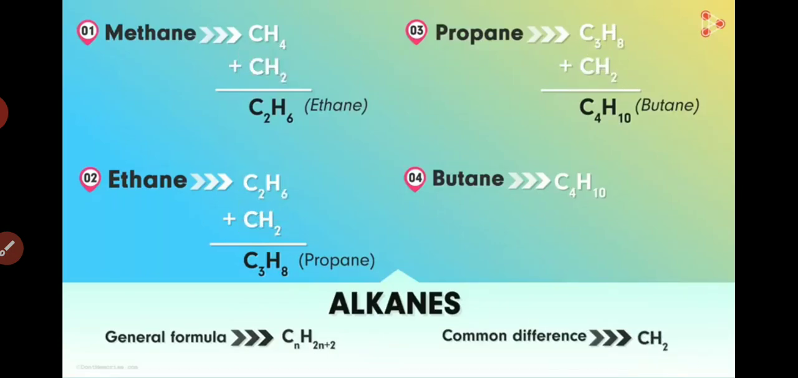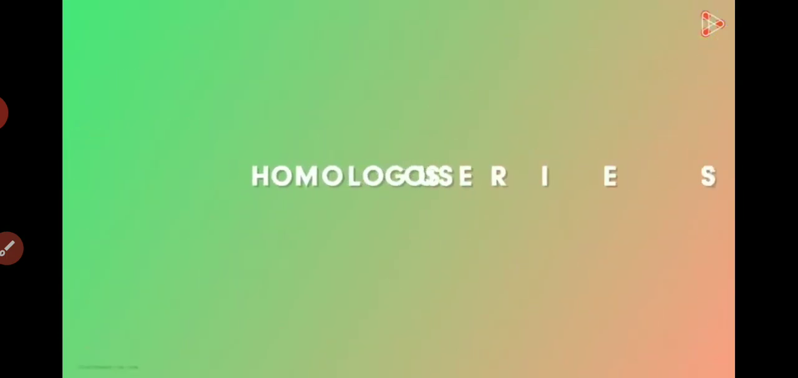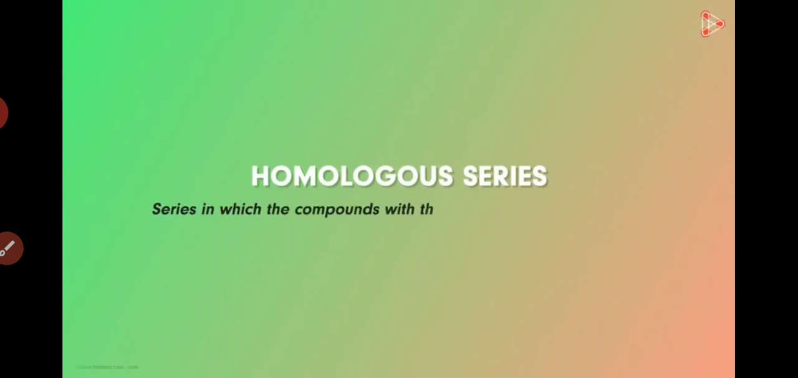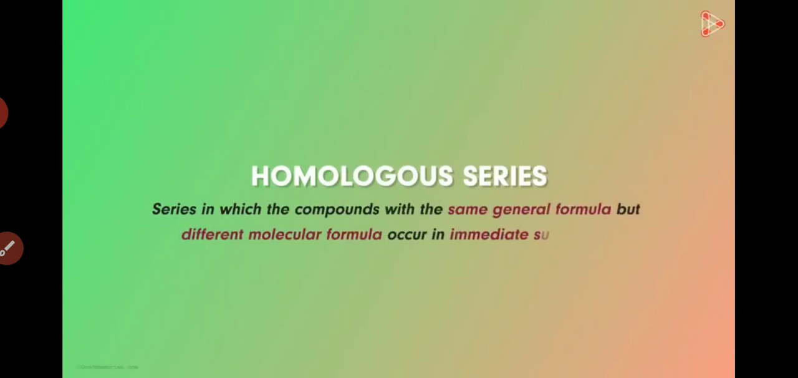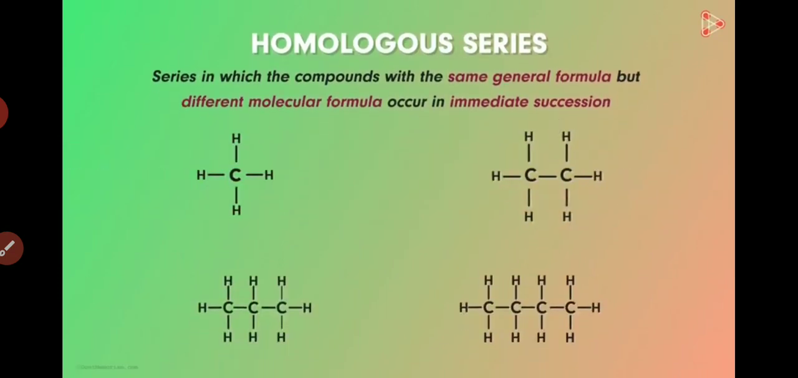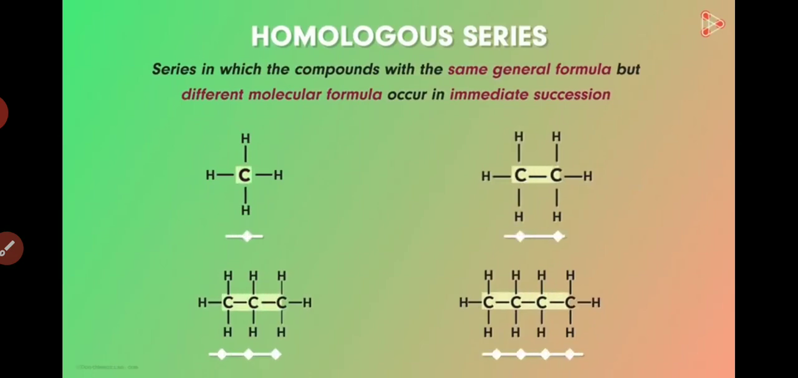Now that we've understood the concept, let's define the term homologous series in simple words. It is the series in which the compounds with the same general formula but different molecular formulae occur in immediate succession. So the hydrocarbons in the homologous series will have different lengths of carbon chains.